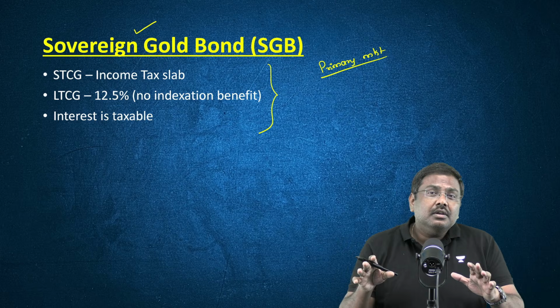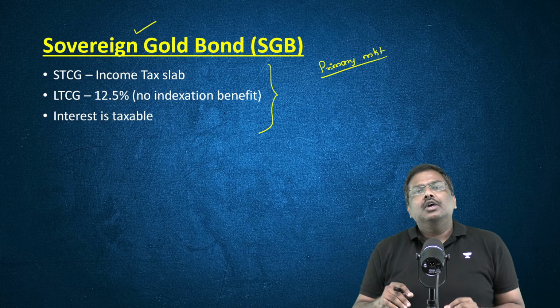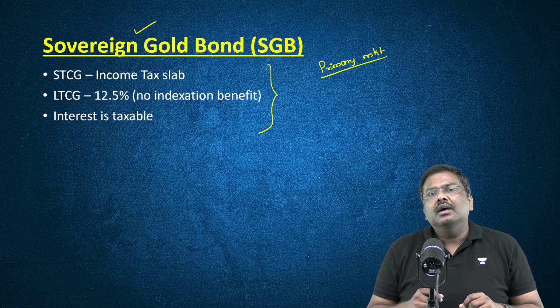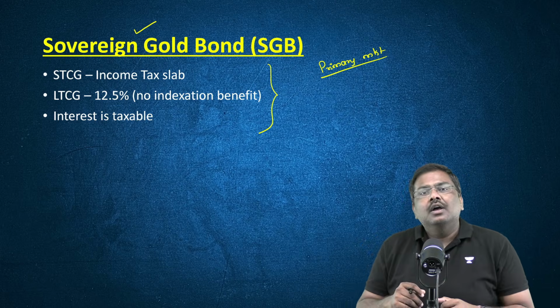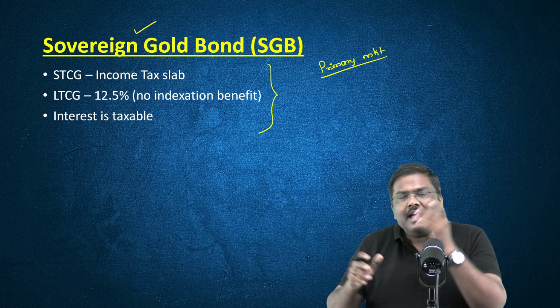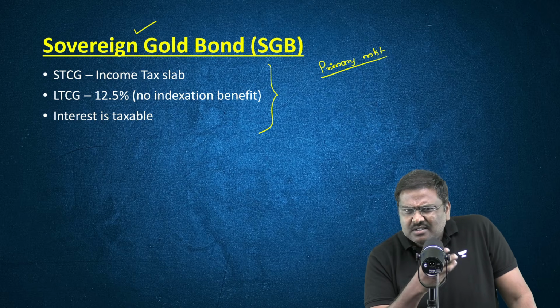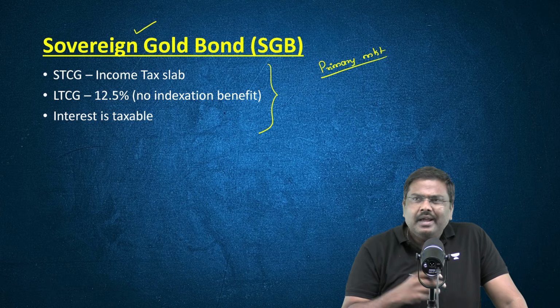Now imagine you have made capital gains through any other way. You bought these particular bonds from the secondary market. You bought it from somebody else. You held it till maturity or you sold it after a certain time period. So understand the logic here. You can conduct these transactions involving the sovereign gold bonds in different ways.